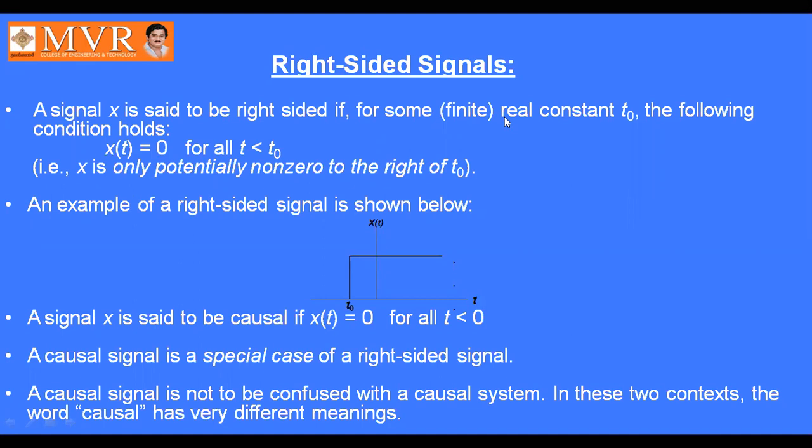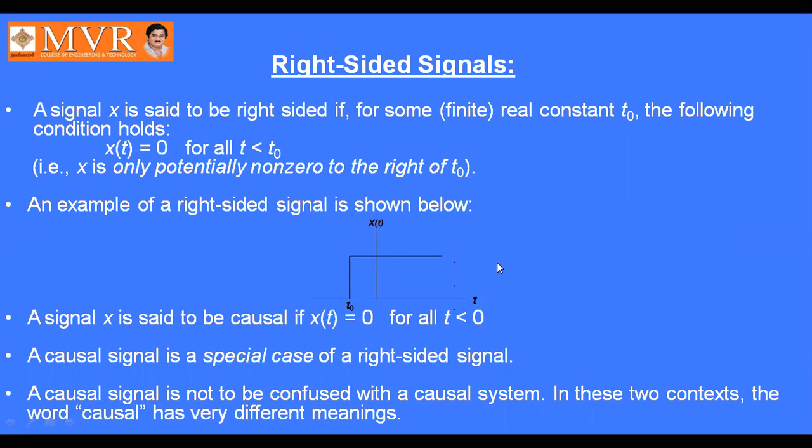An example of a right-sided signal is shown below. So this is x of t. Here t naught can be shifted towards the right side. X of t equal to 0 for all t less than t naught. So from minus infinity up to t naught it is 0, and from t naught it has a value.